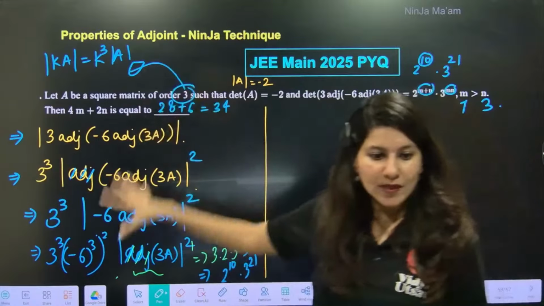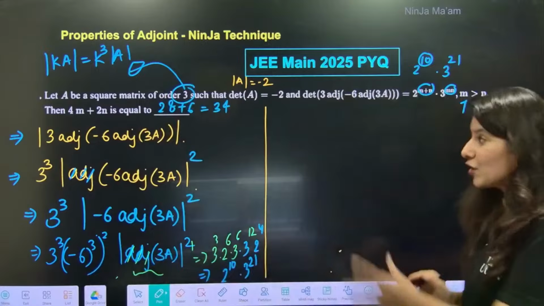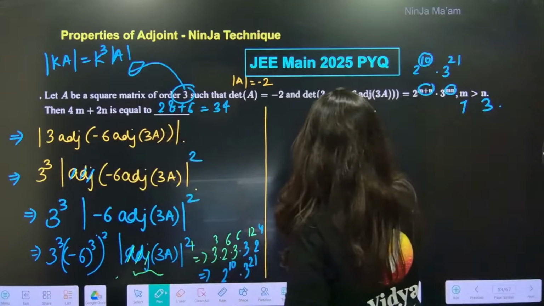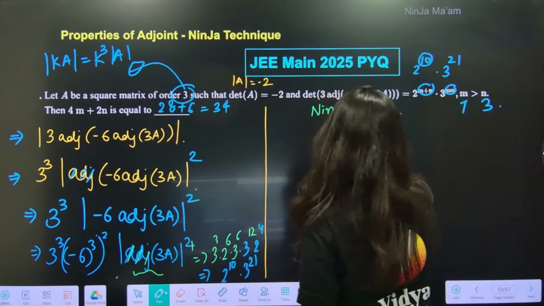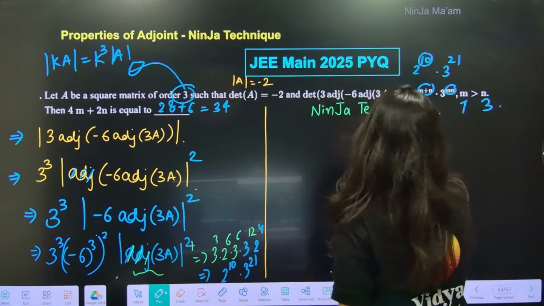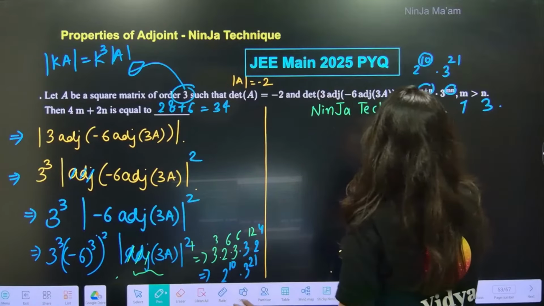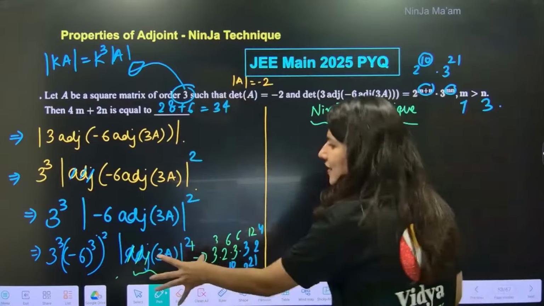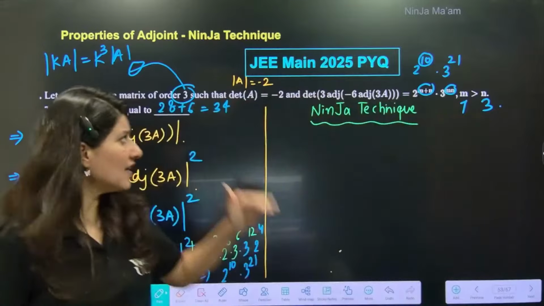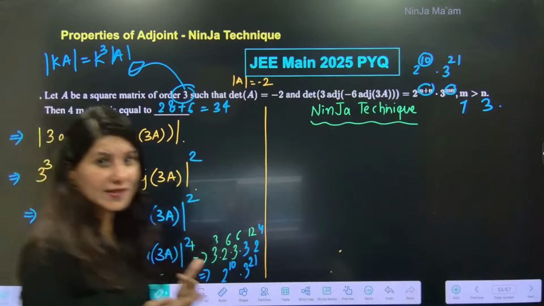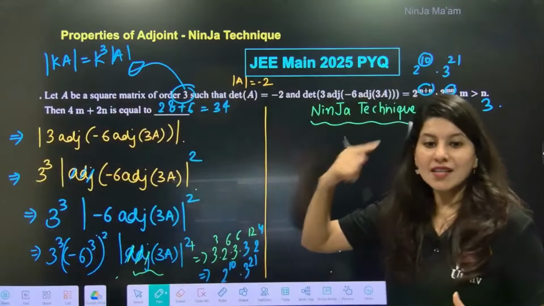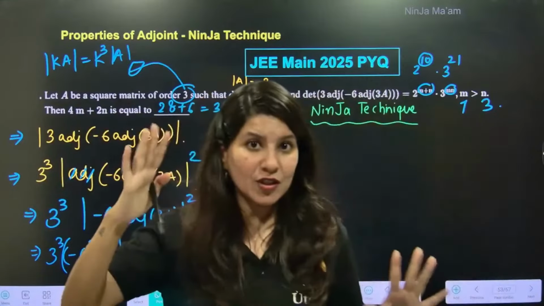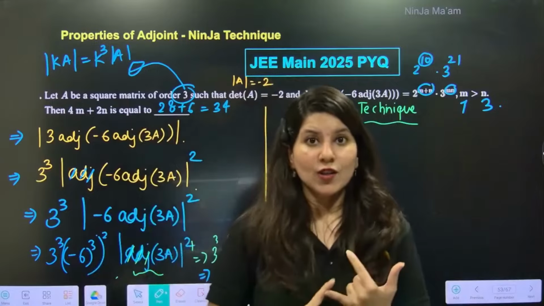This is the normal method, by the way. Wait for the ninja technique. But be very careful, huh? See, ninja technique you can apply only if you know this process. Okay? We are just trying to cut down the steps. And we are going to do the mental mathematics. Are we ready for the mental mathematics? But you know what?